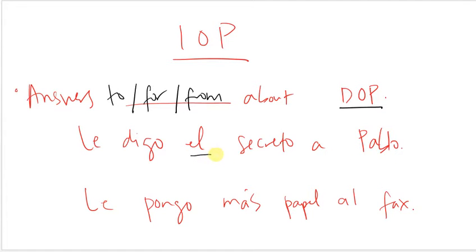So here I have my direct object. It comes right after the verb and it answers who or what. So what am I telling? I'm telling the secret. Now, to whom am I telling that secret? I'm telling it to Pablo.